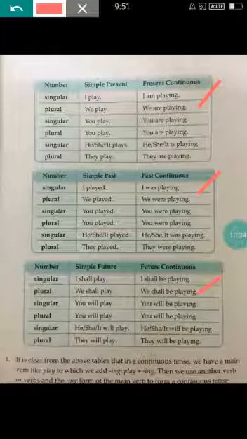Is is for singular, are is for plural. Was is for singular, were is for plural. And for future tense, will or shall. It can be anything. With the help of these helping verbs, we can easily identify the tense form, whether it is present continuous, past continuous, or future continuous. Understood, children? Without these helping verbs, we cannot identify which tense form it is.